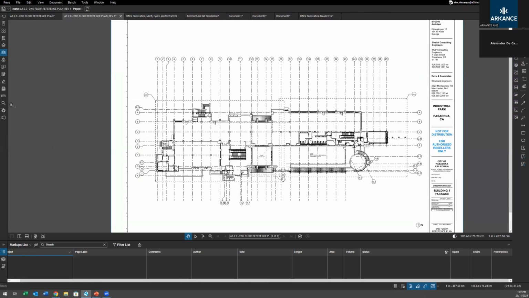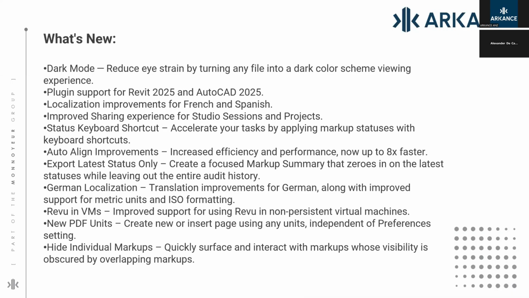But the other one is just the studio change that it mentioned, but we'll get into that when we actually start talking about studio. Just to go through the last few of these points. The statuses keyboard shortcut, I did mention that in a previous webinar, but just to bring it up again for those that might have missed it, statuses now have those keyboard shortcuts, which makes it a lot easier and simple to use.